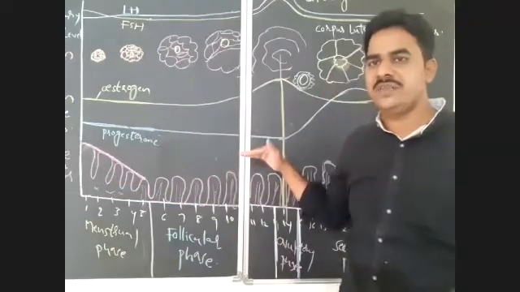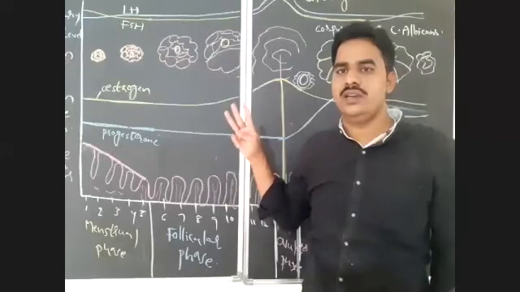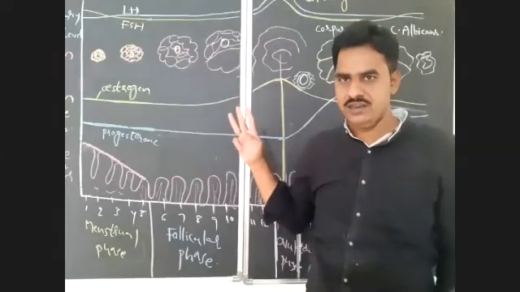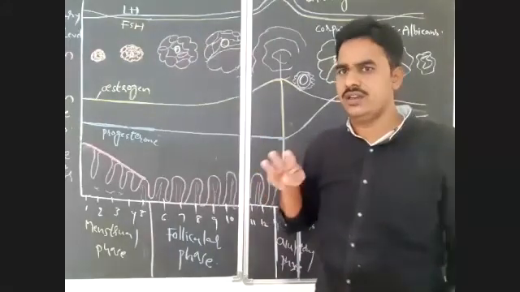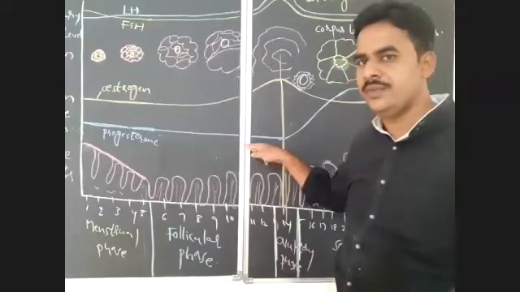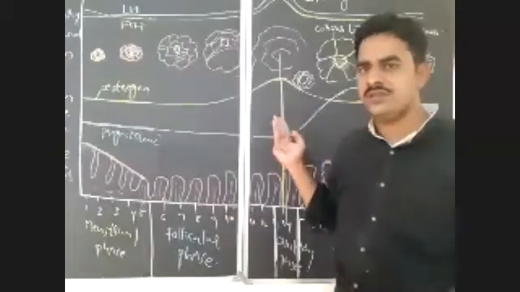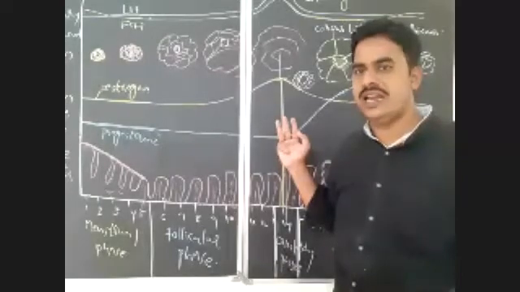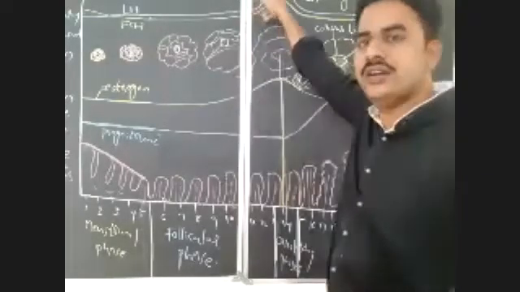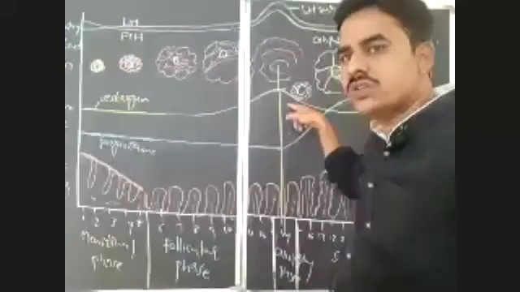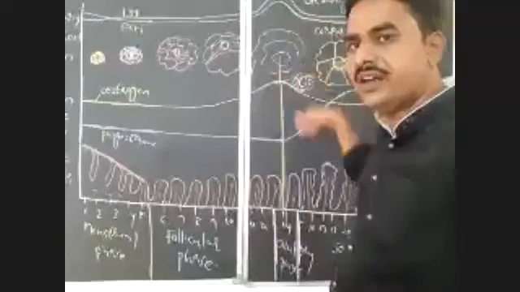Whereas in the second phase, three hormone levels will increase. What are they? FSH, LH, and estrogen. But which hormone does not change in its concentration? Progesterone. Whereas in the third phase, three hormones will reach maximum, especially LH, which will reach a peak. So LH here, and after that FSH and estrogen all reach maximum in the ovulatory phase.